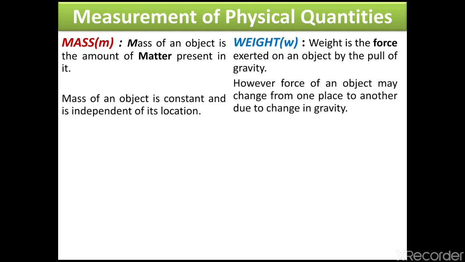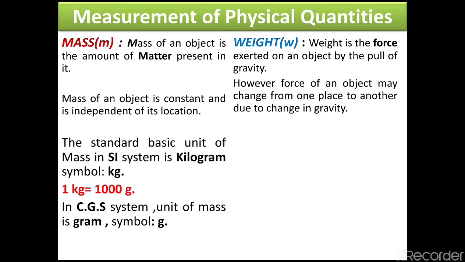Mass of an object is constant and is independent of location. However, force or weight of an object may change from one place to another due to change in gravity. It means if we go from Earth to the Moon, our body mass is the same, but our body weight changes, because as we learn, mass is independent of its location, but weight is dependent on its location.